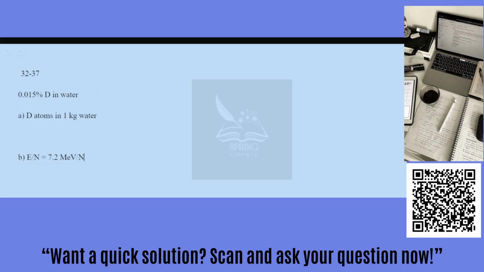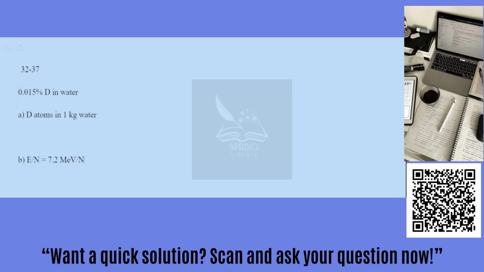Question 37 states that deuterium is an attractive fuel for fusion reactions because it is abundant in the oceans, where about 0.015% of the hydrogen atoms in water are deuterium atoms. Part A asks, how many deuterium atoms are there in 1 kilogram of water? Maybe we'll do part A first, then we'll talk about part B. So how many deuterium atoms are in 1 kilogram of water?